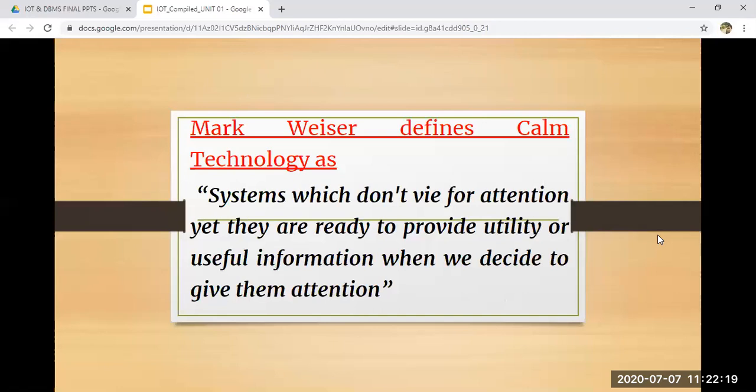He came up with a definition which states that calm technology is systems that don't vie for attention, yet they are ready to provide utility or useful information when we decide to give them attention. So this was his definition, where he says that there are systems that don't require any attention, and whenever you give them attention, they are ready to give you information.